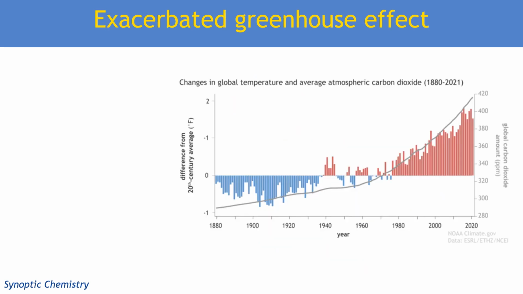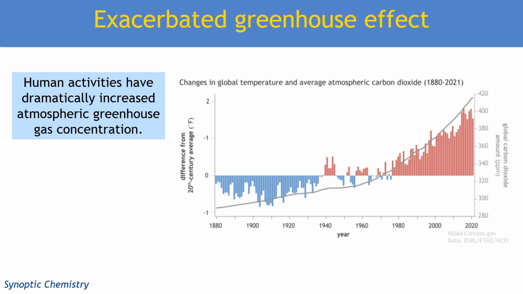So that's really important, because without the greenhouse effect, the Earth would be too cold to support life. But the problem is that human activities over the last 2 centuries, mostly burning of fossil fuels, have dramatically increased the concentration of greenhouse gases, especially CO2, because that's what we're getting from burning fossil fuels.